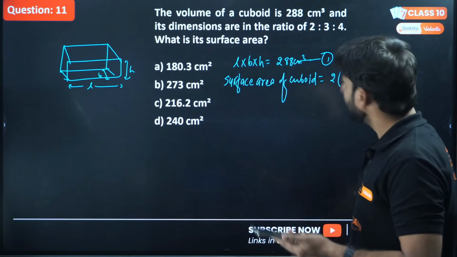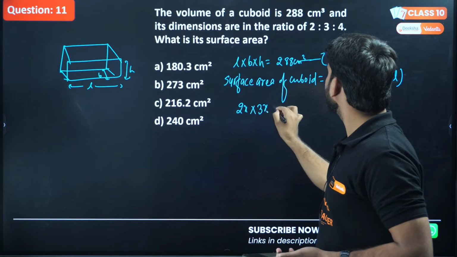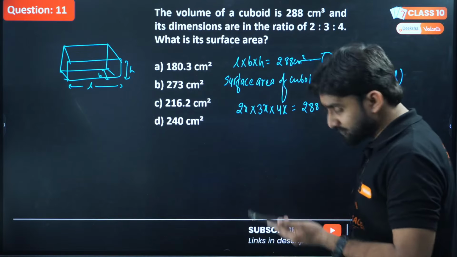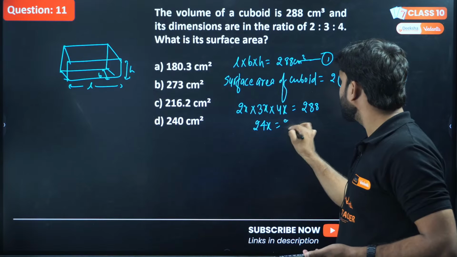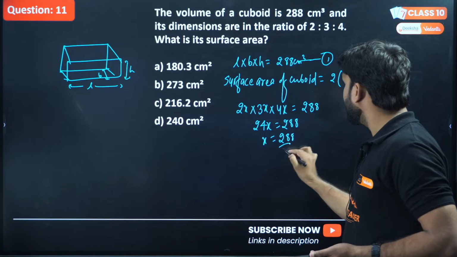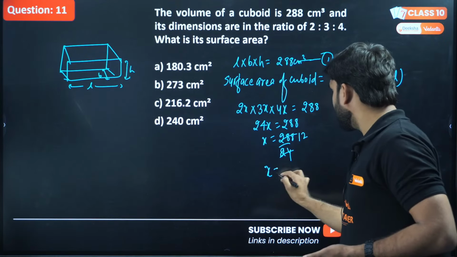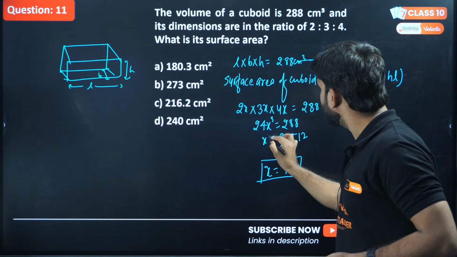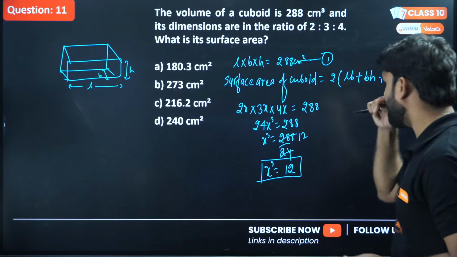If the product of these three equals the volume, since the ratio is given, we can put x, 2x into 3x into 4x equals 288. On solving this, we get 24x equals 288. So x will be 288 divided by 24, which will be 12. Yeah, so x is equal to 12. This is x cube, sorry, because we are multiplying x. So x cube is 12 here.